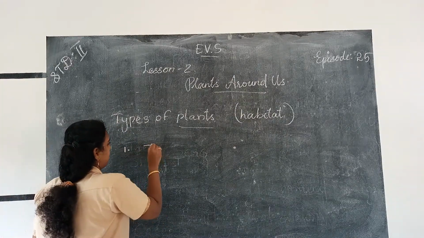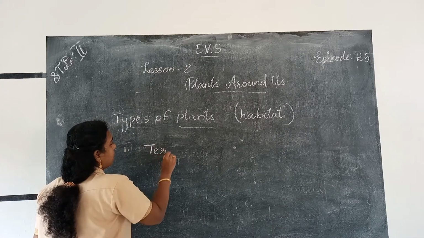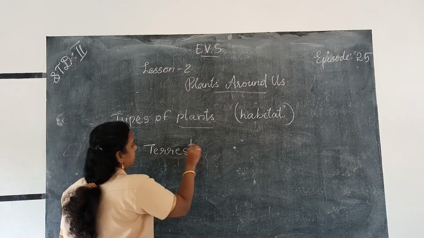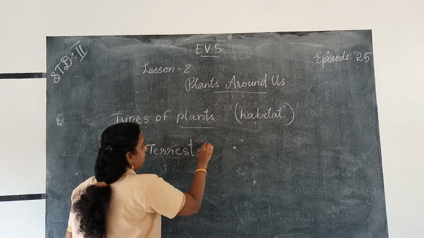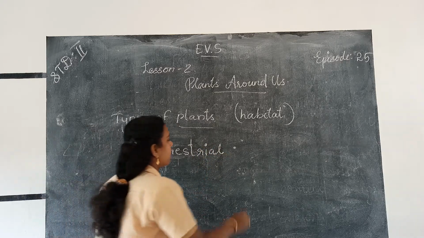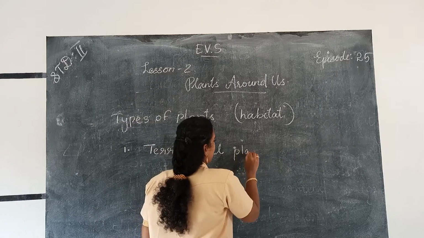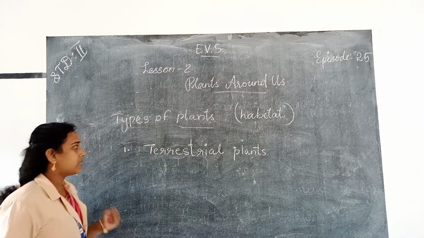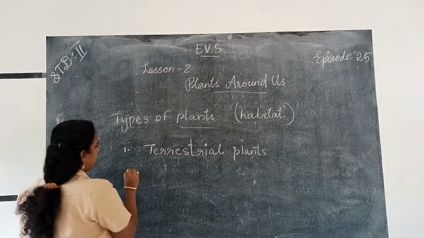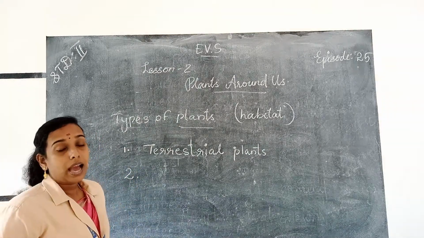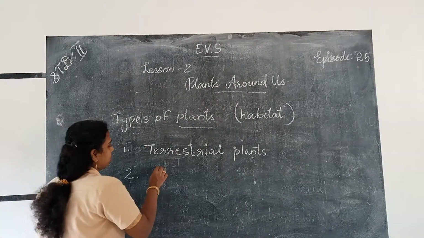Terrestrial, T E R R E S T R I A L. Terrestrial plants, P L A N T S. Terrestrial plants. And the second one, that is aquatic plants.